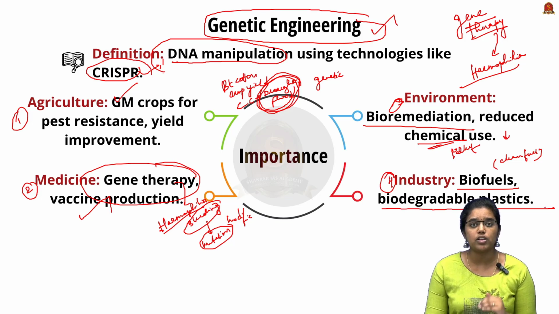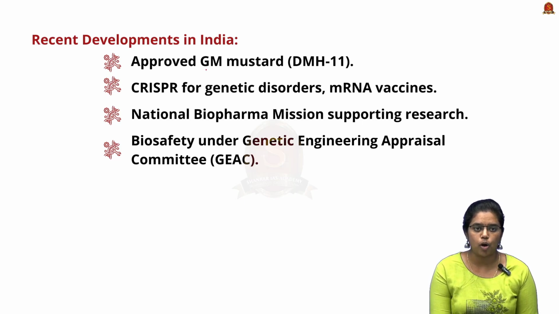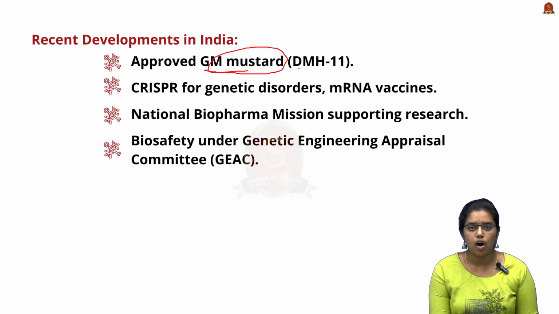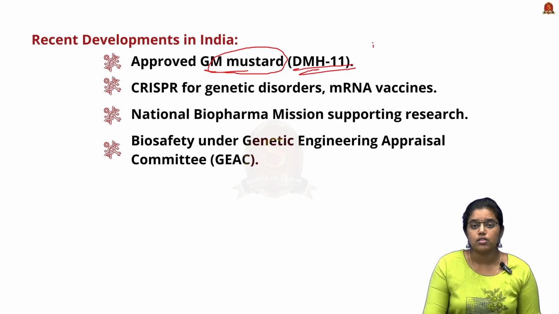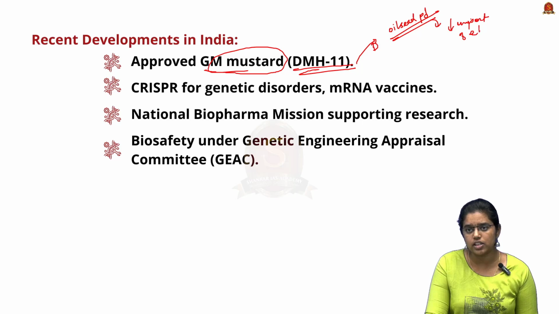Now we will see what are the initiatives taken by the Indian government. We have developed a genetically modified crop called GM mustard, or DMH-11, Dhara Mustard Hybrid 11, and this has the capacity to increase oilseed production in India, and it will help India to reduce the import of edible oil.